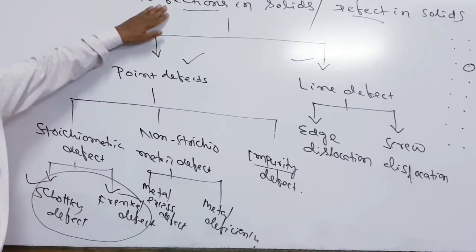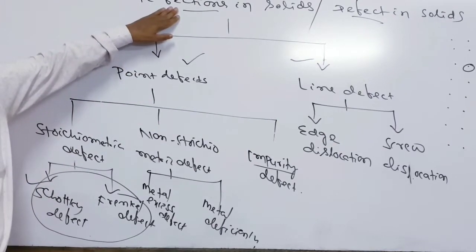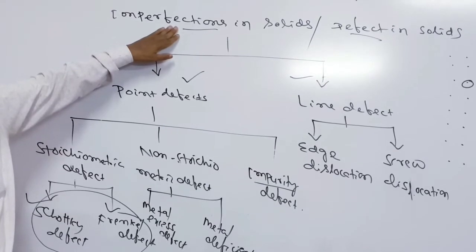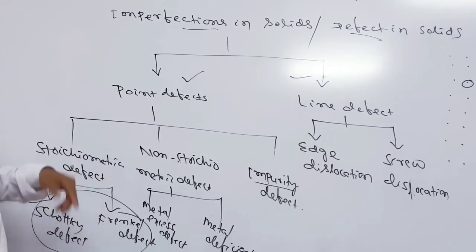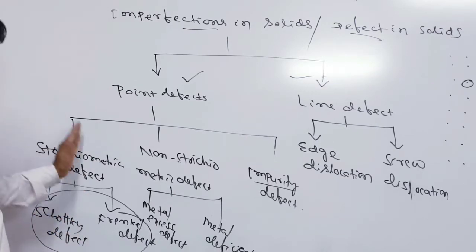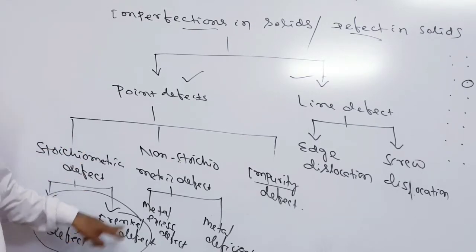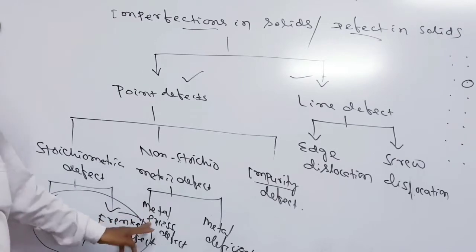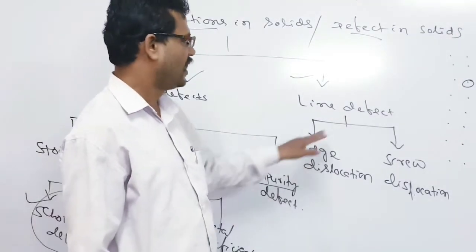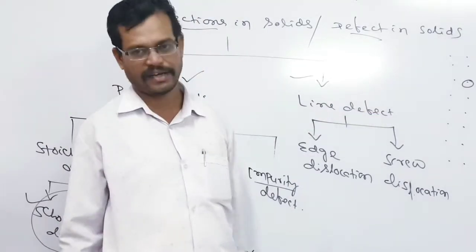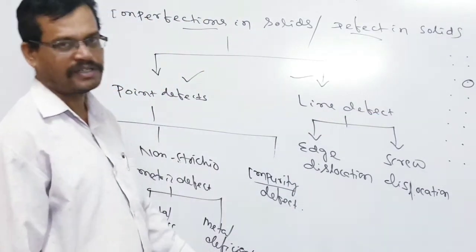From the objective point of view and from the long question point of view, it is also one of our long questions: discuss the different types of defect. First of all, what is a defect in solids? Discuss the different types of defect in solids. So now we have to go regarding stoichiometry, two categories: Schottky, Frenkel. Non-stoichiometry, two categories: metal excess, metal deficiency, and something less about impurity defect. And we did not discuss line defect because it is not in our syllabus.